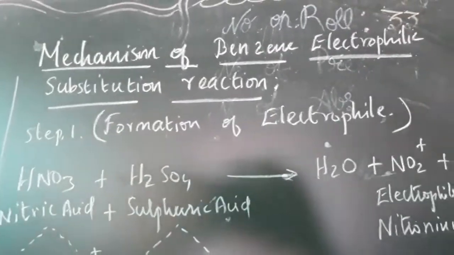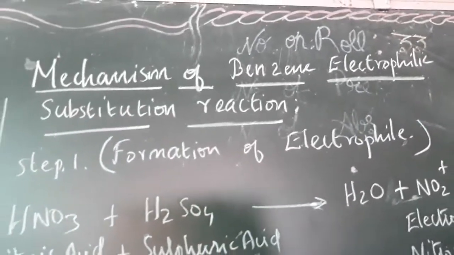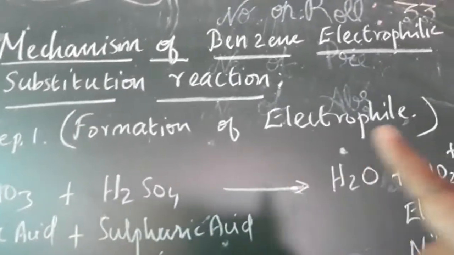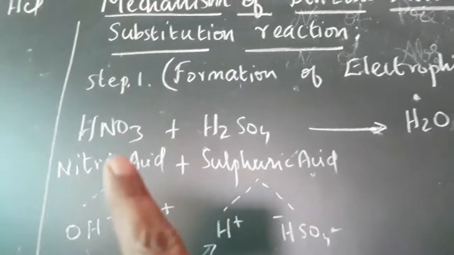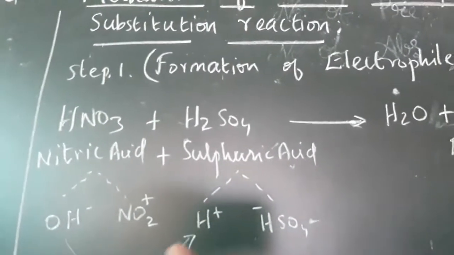Next we are going to see the mechanism. So far we studied the electrophilic substitution reaction. The electrophilic substitution reaction takes place in 3 steps. The first step is formation of the electrophile. The first example, nitration, we have seen, and we are going to see it once again step by step.